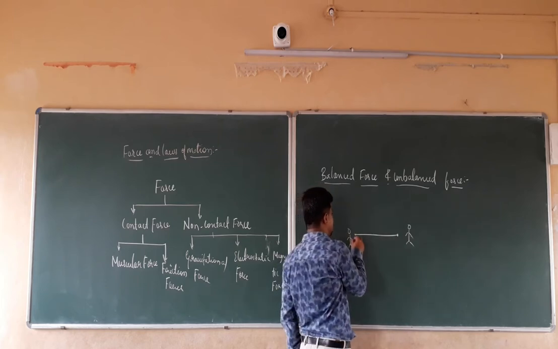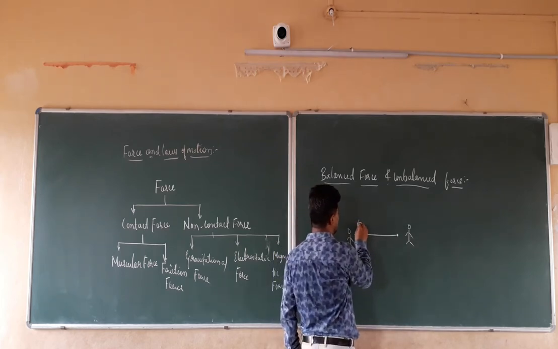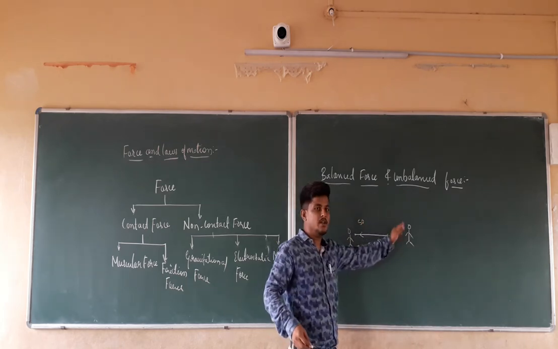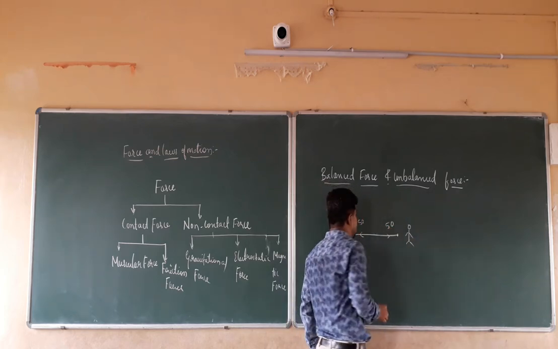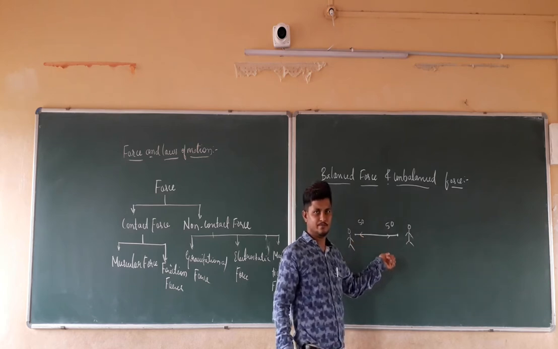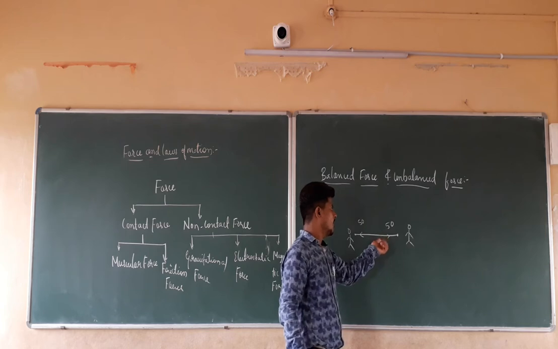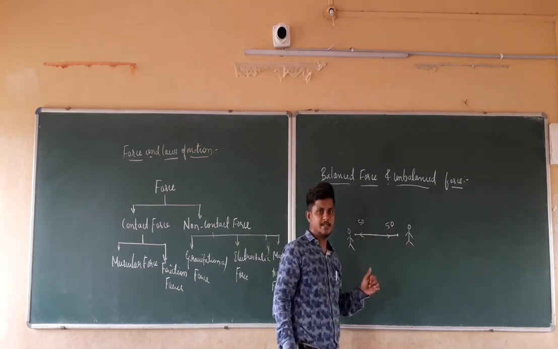If the magnitude of the force of the person pulling in this direction is equal to 50, and in the same manner the magnitude of the force of the person pulling in that direction is also equal to 50, then both the forces are the same, there will be no change in the position of the rope, as well as no change in the position of these two persons.